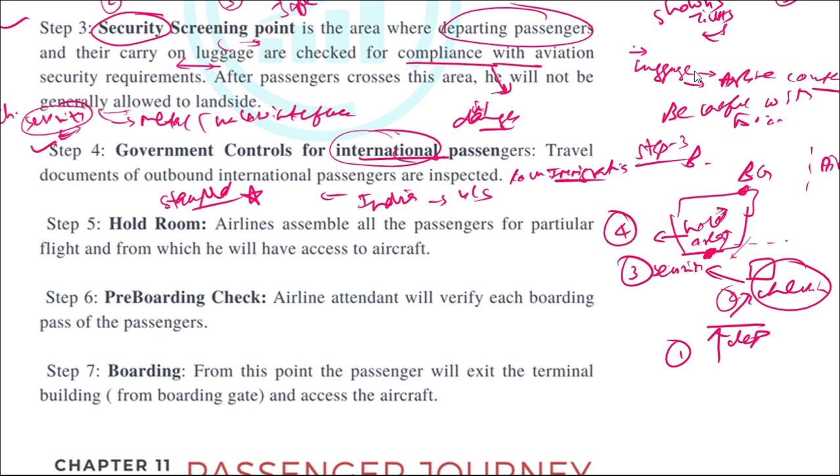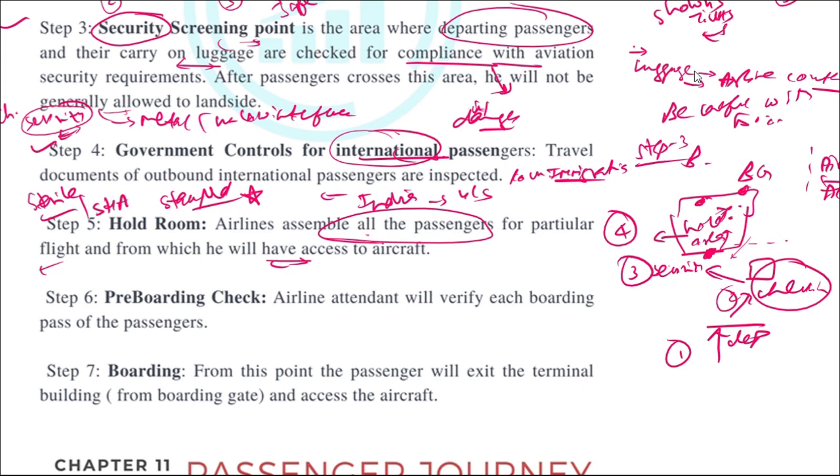After that they will move to the hold area where all the passengers will be sitting to board before they board the aircraft. So this is the hold room or the hold area, or sometimes called SHA, or the sterile area also. Here all the passengers for a particular flight will be assembled, from where they have to access the aircraft. So they'll be sitting here. Then once the aircraft comes, the passengers will start to go to the aircraft.